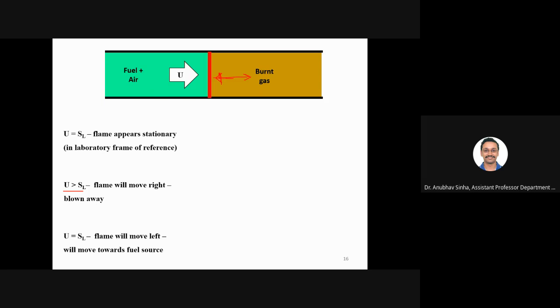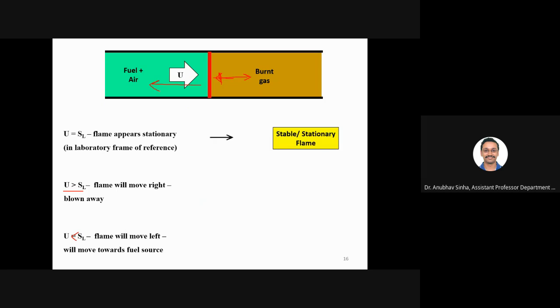If U is less than SL, then the flame will move in this direction. Okay, is this clear? Exactly the same process as the boat will be followed by the flame.